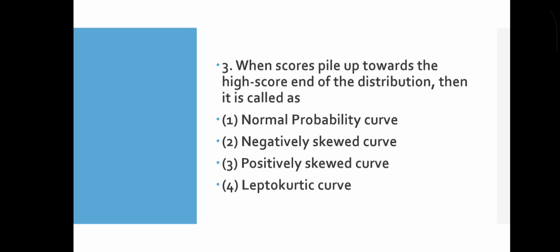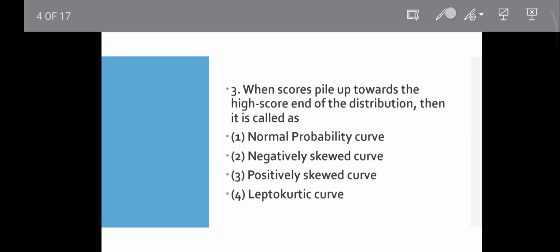Question number 3. When scores scale up toward the high score end of the distribution, then it is called what? Normal probability curve, negatively skewed curve, positively skewed curve, and leptokurtic curve. Which one? As you know, the scores pile up toward the high score end of the distribution. What is it called? That is the negatively skewed curve. When most scores are high and the tail is toward the lower side, the distribution is negatively skewed.